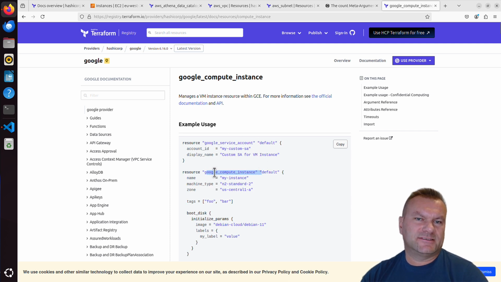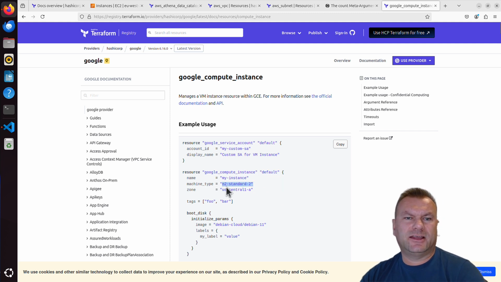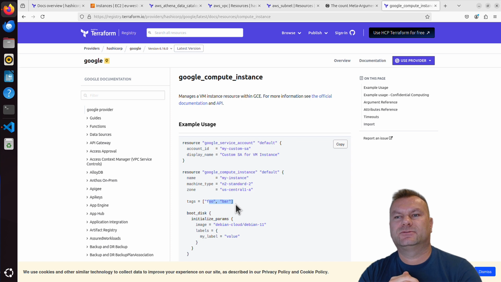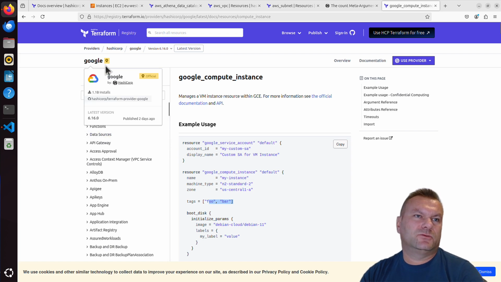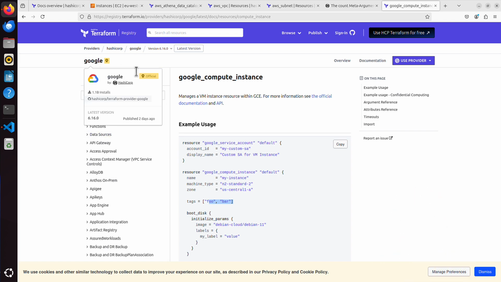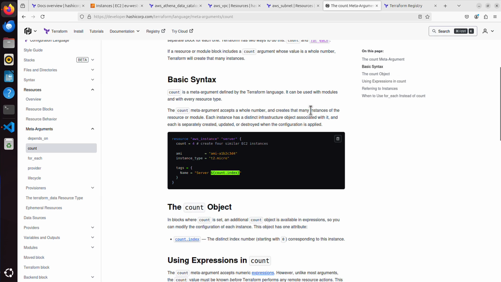And we've got Google Compute Instance, it's called default, you can change this name to whatever you want. The machine type is slightly different and non-standard too, but that's very easy to figure out. You just have to check on Google Cloud what exactly it is and which instance type you need. You've got the zone, you've got the tags, everything's very similar to what we used to have in AWS. So basically, just refer to the documentation, go through it and play with it. And as I previously mentioned, don't rely only on what's available for a particular provider, just check the Terraform documentation to see what's available and what is not. Like we did with those count meta arguments.